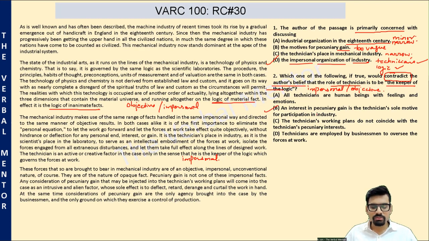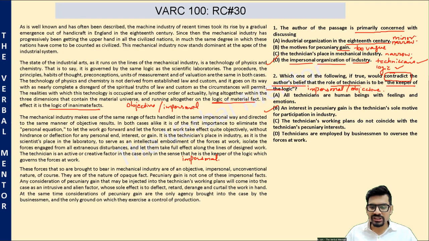So basically, option B directly tells you that technicians participate in the industry only because they want money. So they have a personal interest in the first place. That's why they participate in the industry, which means the author's argument that technician's role is impersonal or should be impersonal gets contradicted by option B right away.